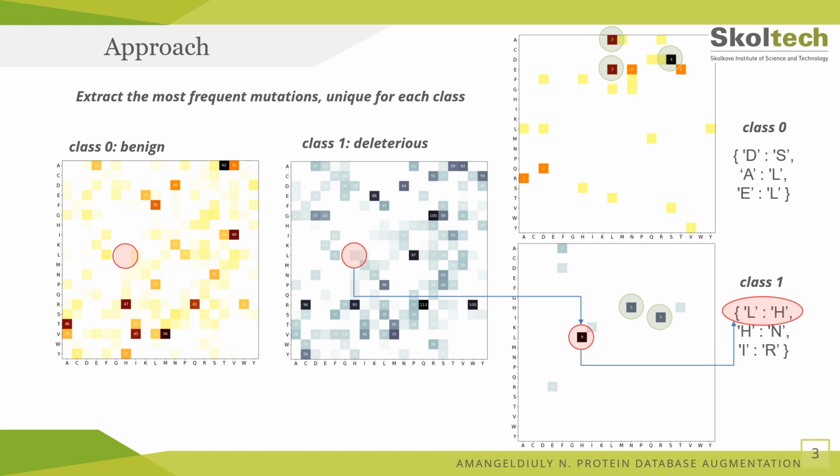We augment our curated dataset by identifying top 3 unique and frequent mutations from the deleterious class and introducing the mutation to a benign class protein to increase the deleterious class samples and vice versa. This way, we make an assumption that leucine to histidine substitution is characteristic for the deleterious class, as it can only be found in the deleterious class 9 times over the dataset. Using this assumption, we find leucine in benign proteins and substitute them for histidine and change its label to deleterious to generate a new sample that belongs to the deleterious class.